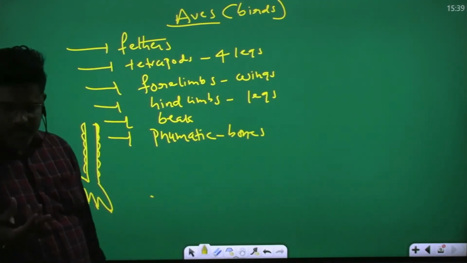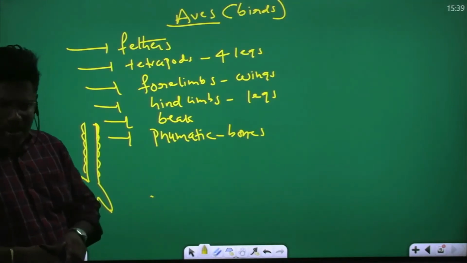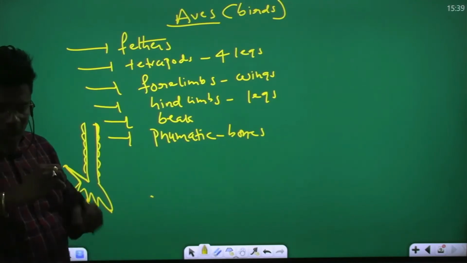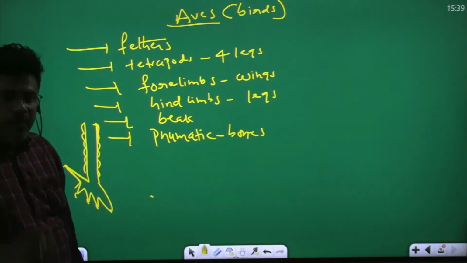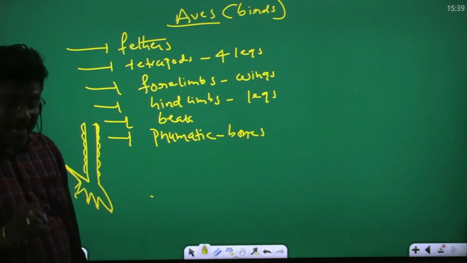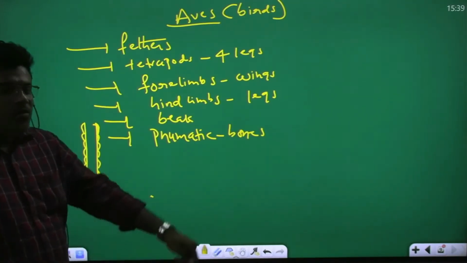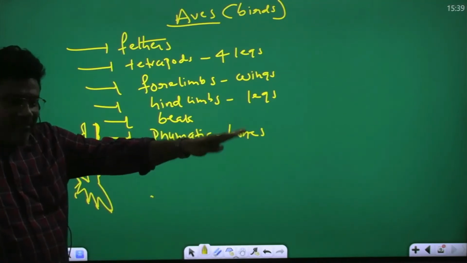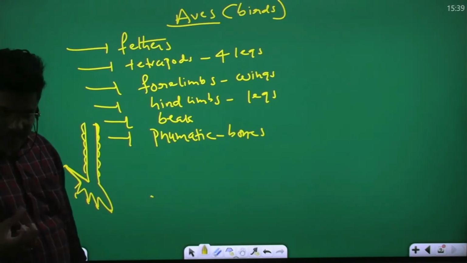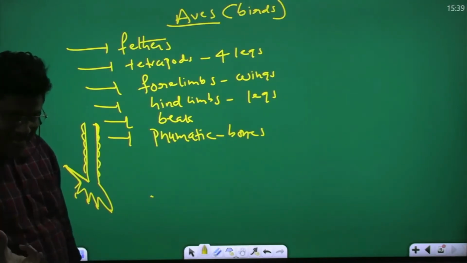No. You wait. Pneumatic bones means long bones are there. Long bones are hollow bones. Air-filled bones. Long bones are, what is that? Air-filled. Air-filled bones are there. Useful for flight. Lightweight. So if bones are heavy weight, in the bones, bone marrow is there.